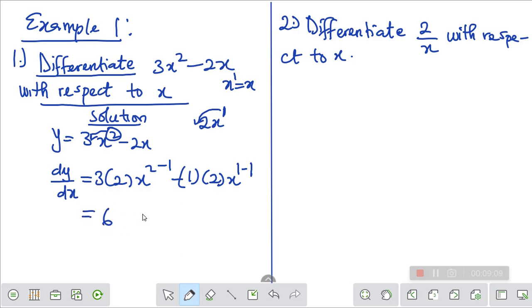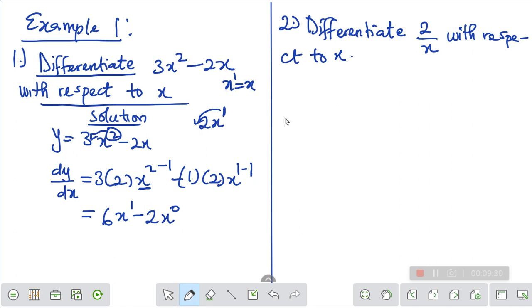3 times 2 is 6x. We now have 2 minus 1, that is 1, so x raised to power 1. Then 1 times 2 is 2, and 1 minus 1 is 0, so we have 2 into x raised to power 0.